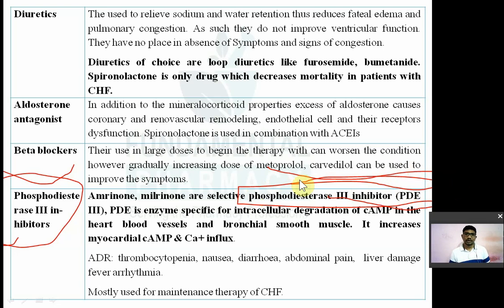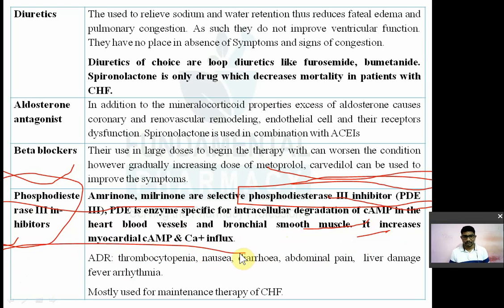So amrinone and milrinone are selective phosphodiesterase 3 inhibitors. Phosphodiesterase is the specific enzyme responsible for the intracellular metabolism of cyclic AMP in the heart, blood vessels, bronchial smooth muscle, etc. Inhibition of this enzyme increases the concentration of myocardial cyclic AMP and calcium influx.